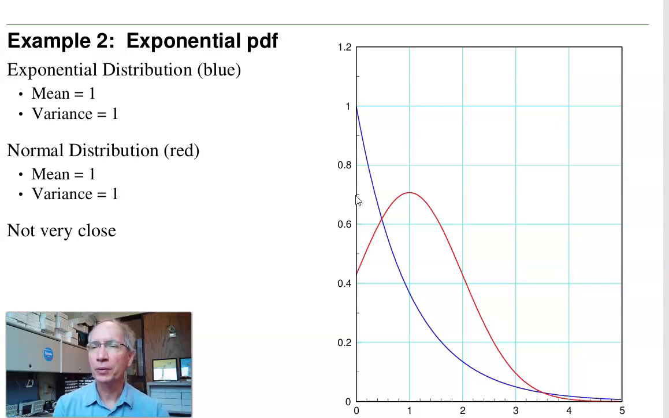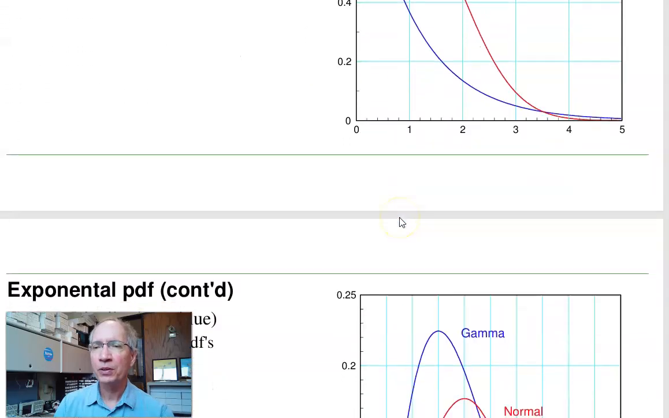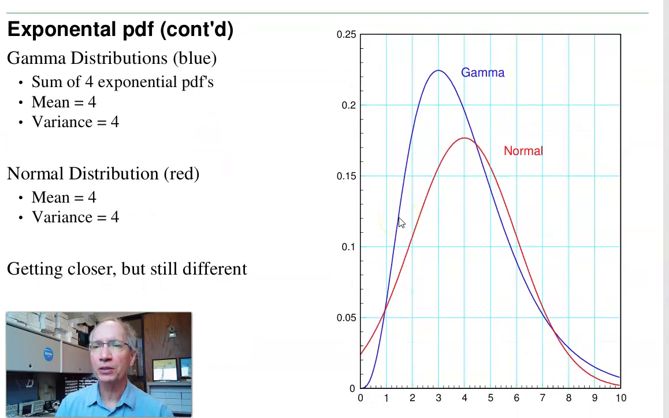Let's take another example. Let's look at an exponential distribution. Now suppose I have an exponential distribution with the mean of 1 that also has a variance of 1. If I compare that to a normal distribution that also has a mean of 1 and a variance of 1, it doesn't look very similar. Well, suppose I take 2 exponential distributions, or 4 exponential distributions, combine them. The result is a gamma distribution with a mean of 4 and a variance of 4. If I compare that to a normal distribution that also has a mean of 4 and variance of 4, it's getting closer, but still a little bit different.